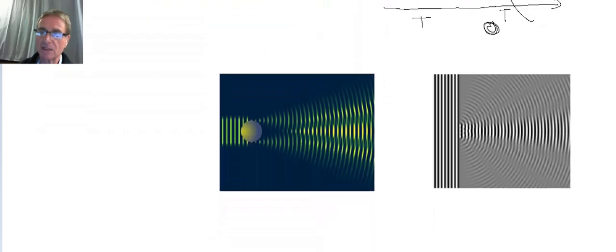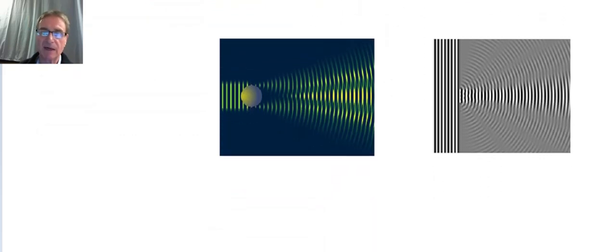So let's just slide down here a little bit. And we got a couple of examples of diffraction. On the left-hand side of the screen, we have a ball that's been placed on a table or whatever it might be. And we have some light waveforms that are coming in from the left, and they are hitting the ball. Now, some of the light waves simply get blocked by the ball.